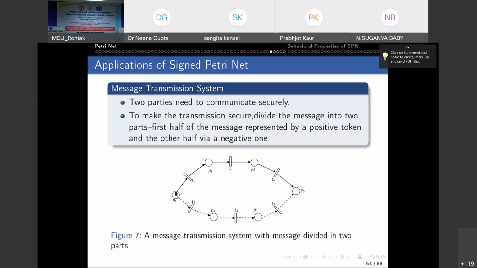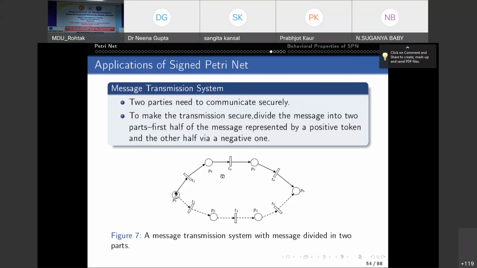Now, all the other places, that is P2, P3, P4, P5, are buffers for the message, which hold the message until it is ready to be transmitted by firing the corresponding transition. The transitions are events which transfer the message from one place to another. So let us see.